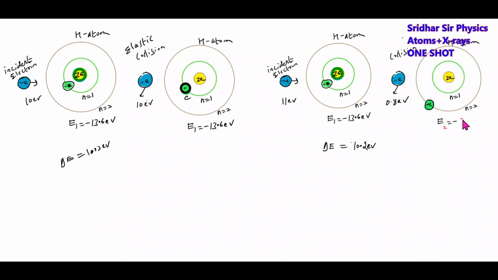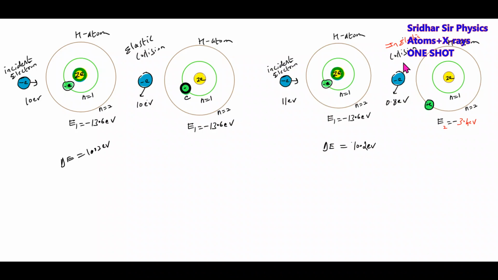Second excited state, how much will it be? 3.4 electron volt. The hydrogen atom will jump to the excited state and it will stay there for 10 to the power of minus 8 seconds. Again the electron will jump back to n equal to 1. So look at this. What is the type of collision now? We can call this an inelastic collision. Earlier it was an elastic collision.